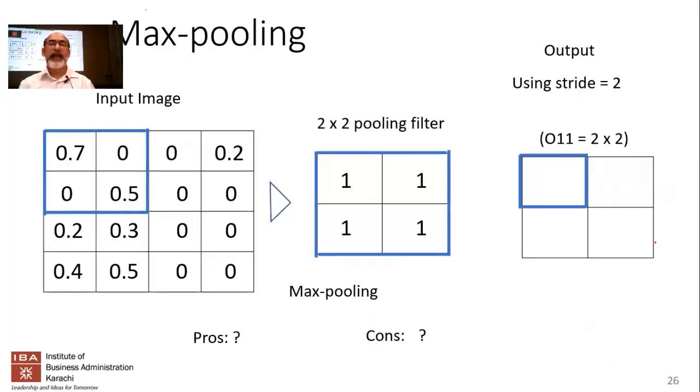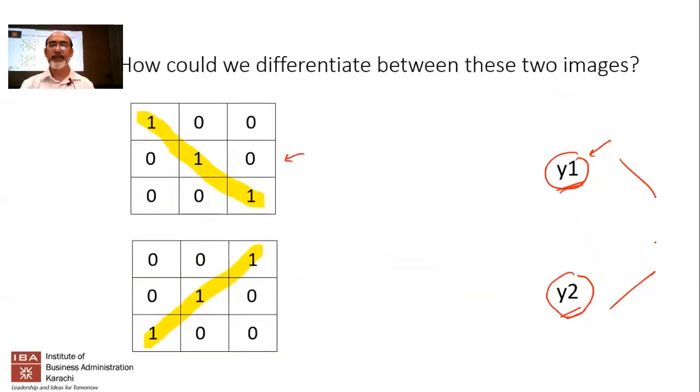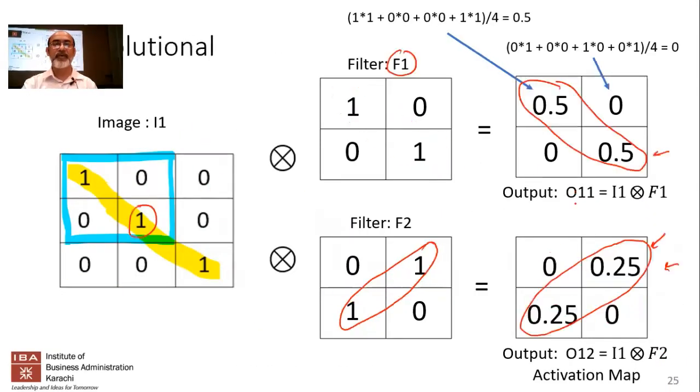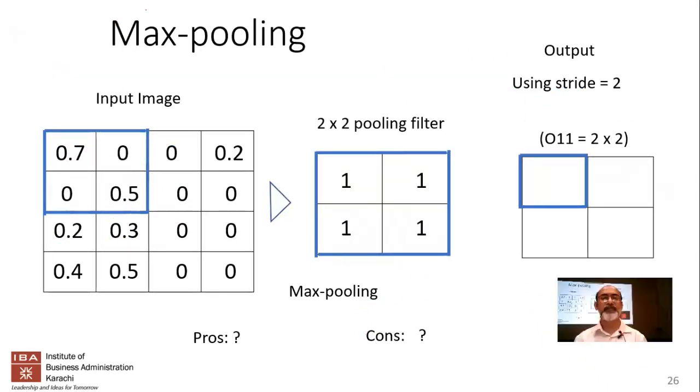Okay, and now what we want to get is a single number out of this. Remember, we want to get a single number, but what we're getting so far is a 2 by 2 matrix. So now we're going to make it smaller. We're going to compress that 2 by 2 matrix, and this technique is called max pooling. This is also a fairly simple technique, pretty trivial, you might say.